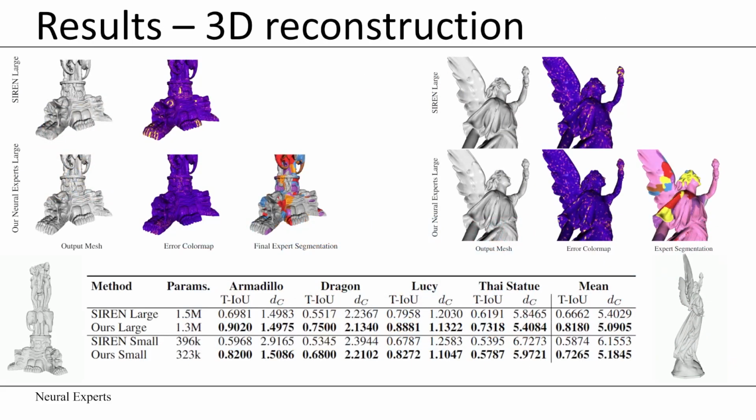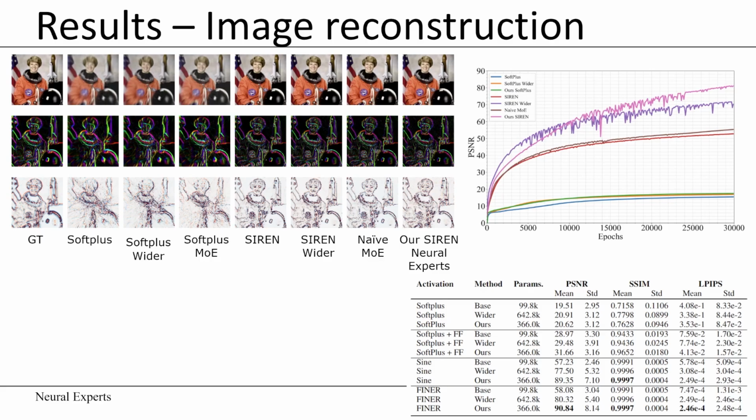We evaluate the performance of Neural Experts on different reconstruction tasks, including 3D surface reconstruction, where we can see a significant boost in performance attributed to the manager's subdivision. We also report results on image reconstruction. Here, we also highlight that our architecture is independent of the activation, and we show improved results on multiple activation functions, including softplus, sine, and FINER. For more qualitative and quantitative results, please refer to the paper.